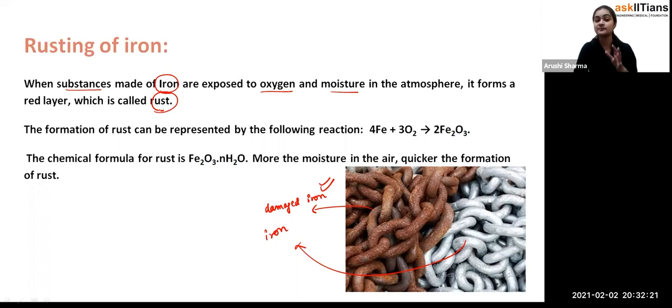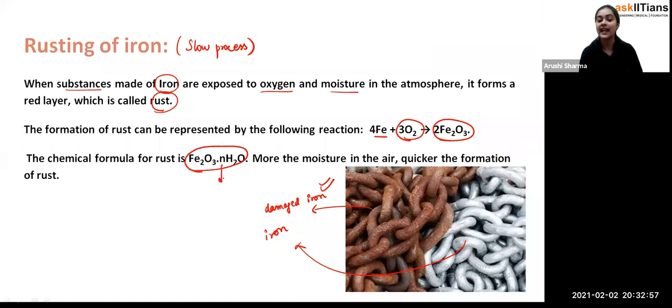It's not a very fast process, it is a very slow process. Just remember one thing, it is a slow process. It's not that within 1 or 2 days you will find rusting. No, it's a very slow process. So what happens is that iron in the presence of oxygen will form iron oxide. So this is the formula of the iron oxide, students. Due to the formation of this iron oxide, that red brown color layer, which we call rust, is formed.